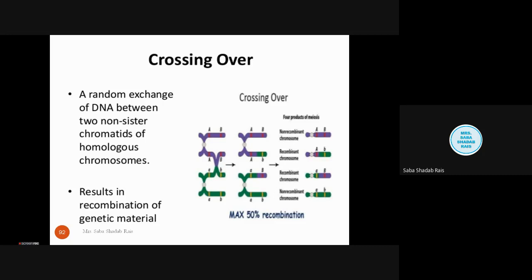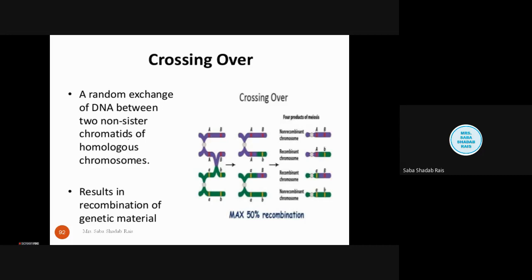Now here one must remember two terms. Homologous chromosome means the same chromosome; we have the pair of the chromosome. And sister chromatids: you can see here this chromosome has two chromatids. These two chromatids which are linked are called sister chromatids.